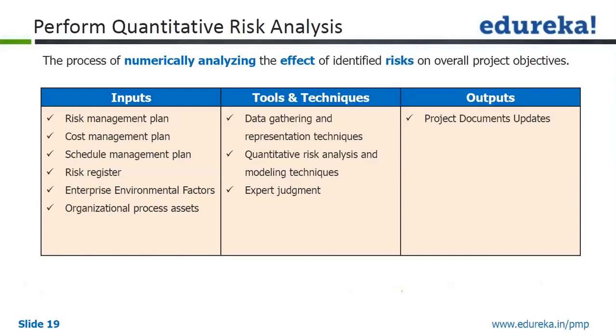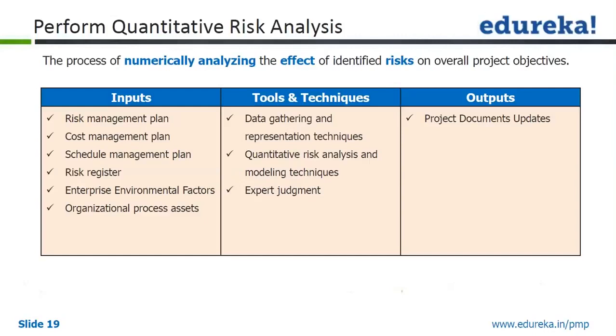And one of the things that we saw yesterday, all these, from perform qualitative risk analysis till the last one that we are talking about, plan risk responses, sorry. This is part of the planning process group. All the first 5 risk management processes that we are seeing, out of a total of 6. The 6th one is control risk, which we'll see shortly.